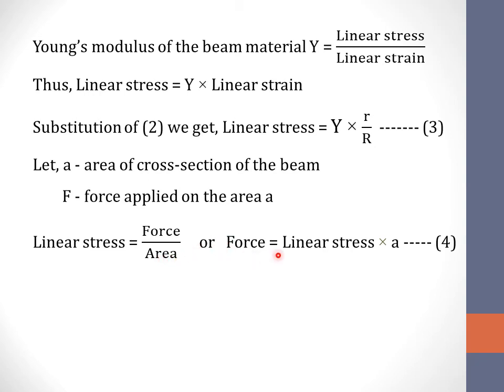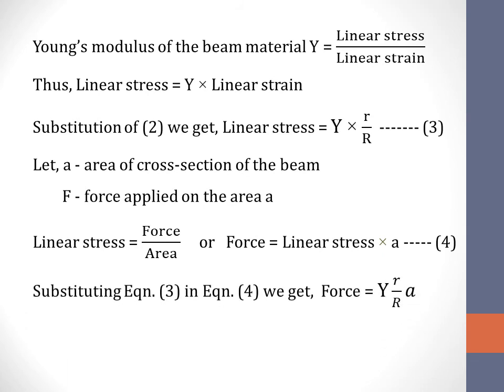Therefore, force is equal to linear stress into the area small a. We now substitute the formula for linear stress which we obtained in equation 3, and we have the force to be equal to Y into small r by capital R into small a.